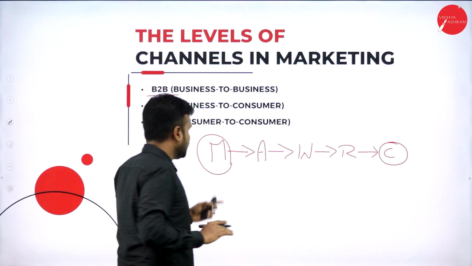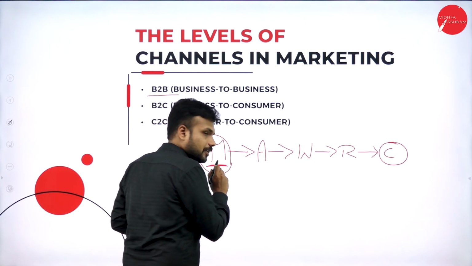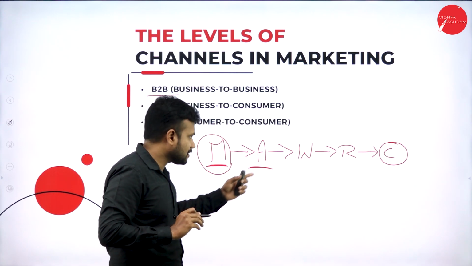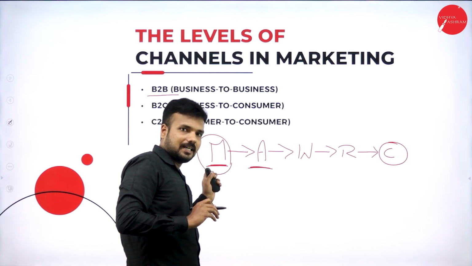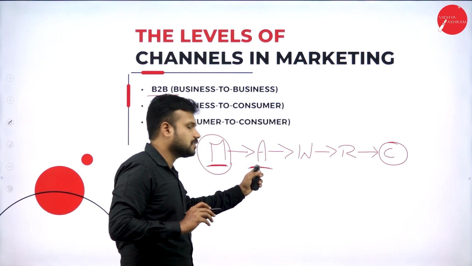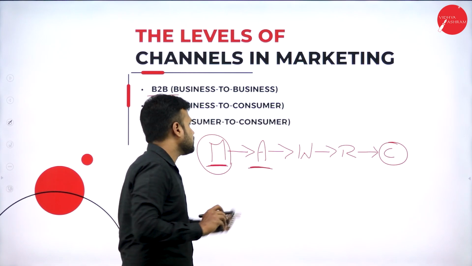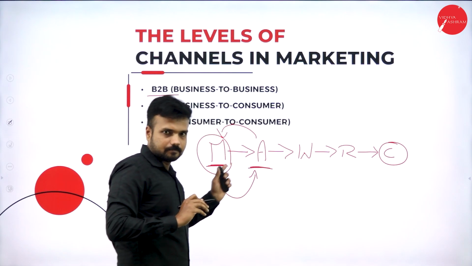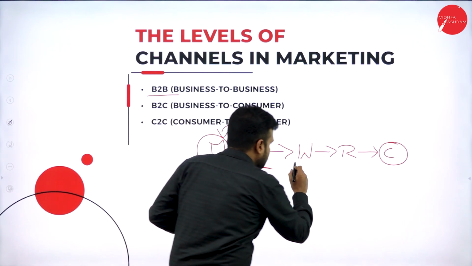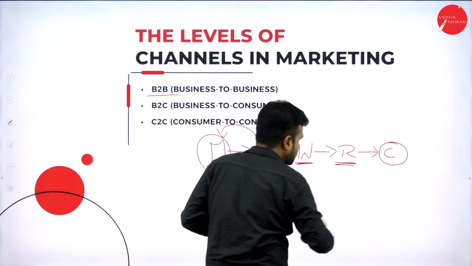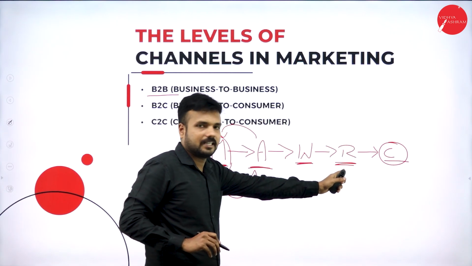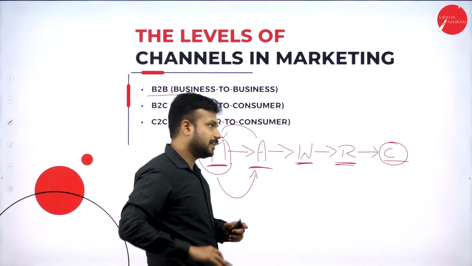Here this is a business, manufacturer, he is a businessman, agent is also a businessman. It is also a business entity, this is also a business entity. He is going to transfer the goods to agent. Business to business transaction happens, we call it B2B. Even this is also a legal business entity. So if he sells the product to him also, it is going to become B2B.